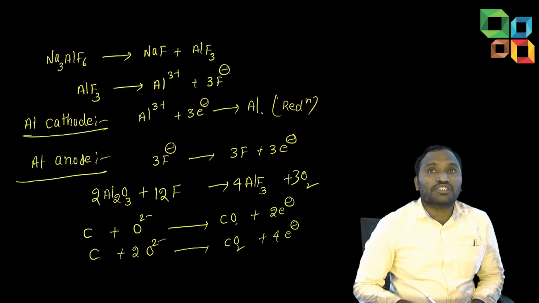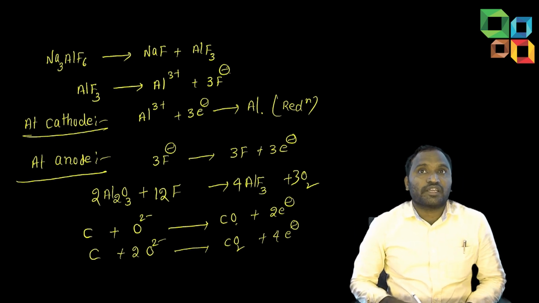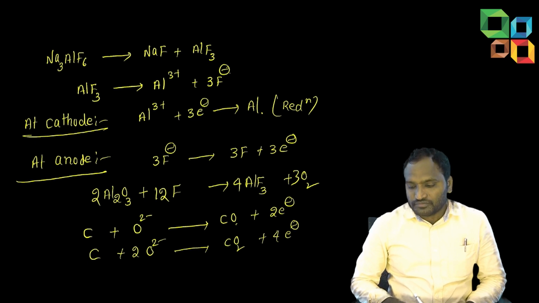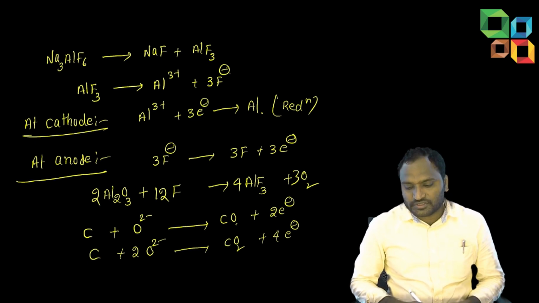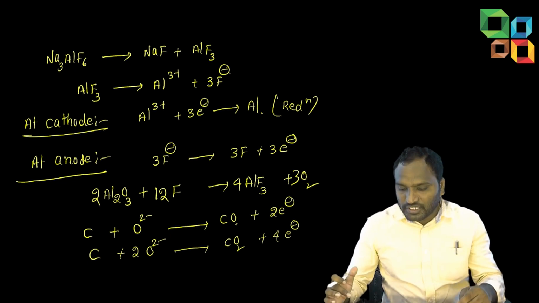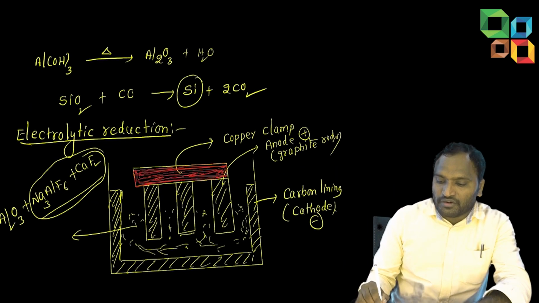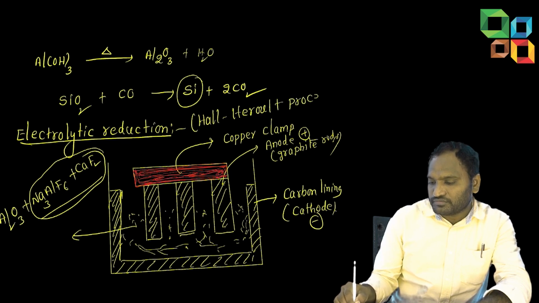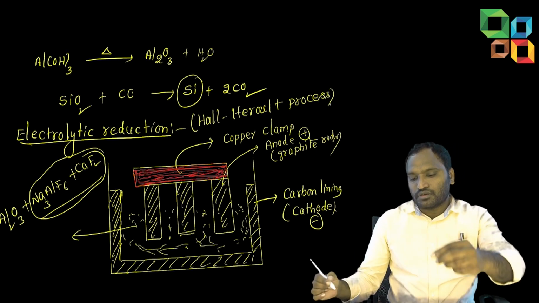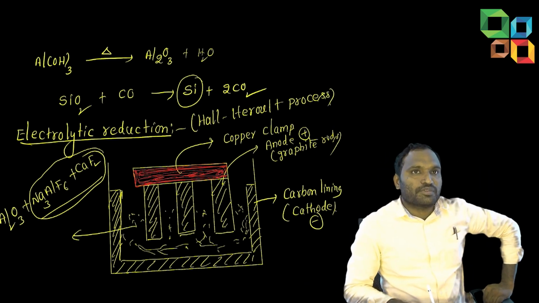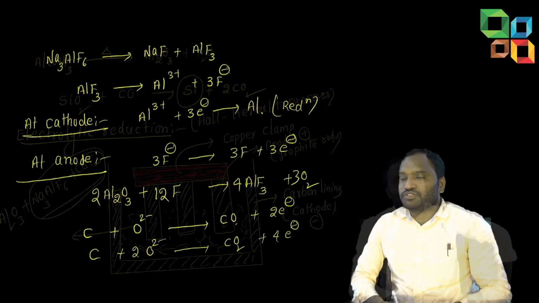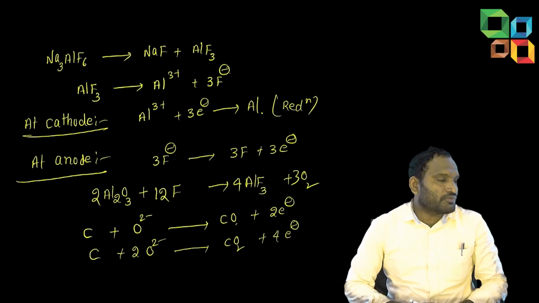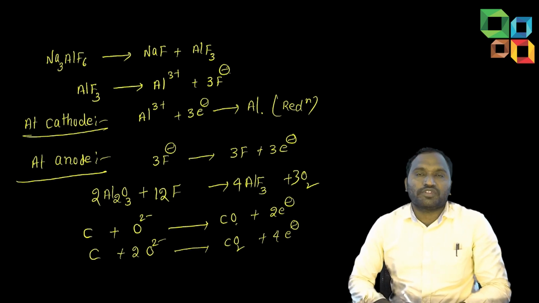So from concentration of the ore, all types, to extraction of the pure metal, everything we discussed. And the name of this process I didn't tell. Hall Heroult process. In competitive examinations, they are asking applications. Okay, students. So today, which topics did we cover? Refining processes, all types we finished.